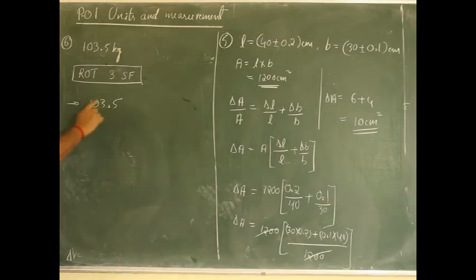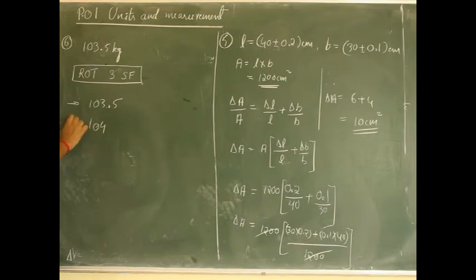Now there is a rule. Suppose the last digit is preceded by an even number, then it cannot be rounded off. Why? Because the last digit 5 is not followed by any further digit. Suppose it was 1, 2 or something like that, then of course, whether the previous digit is even or odd, it has to be rounded off. Now 5 is not followed by any number, so it is a dead end here. But still, in case of an odd number we can round it off. So this becomes 104, rounded off to 3 significant figures.